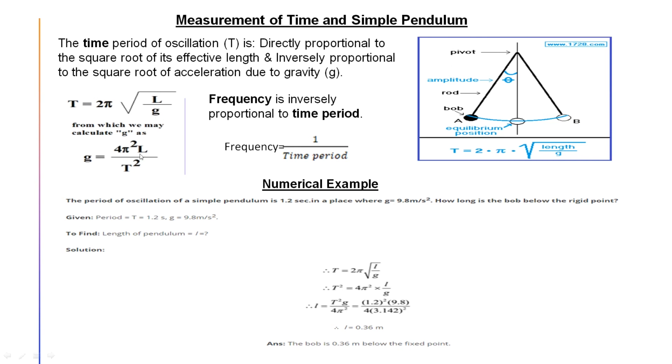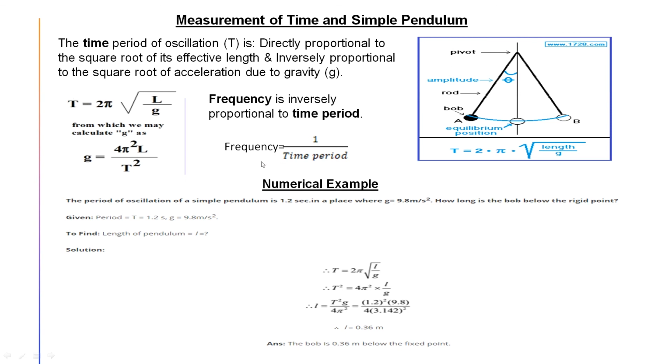You see, g equals 4 pi square L by T square. That means if you know L and the time period, then you can find the gravitational acceleration of Earth. That practical you have to do in class 11. However, we are not going into that practical portion. We have to remember this equation, T equals 2 pi root over L by G, where L is the length of the thread, G is the gravitational acceleration of Earth, and T is the time period.